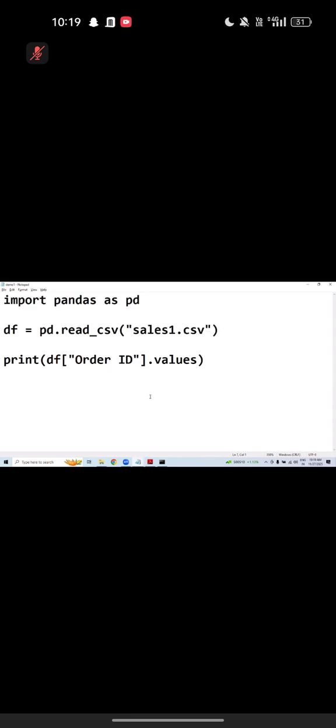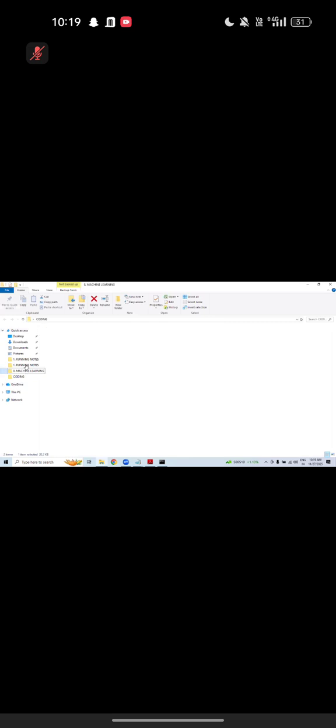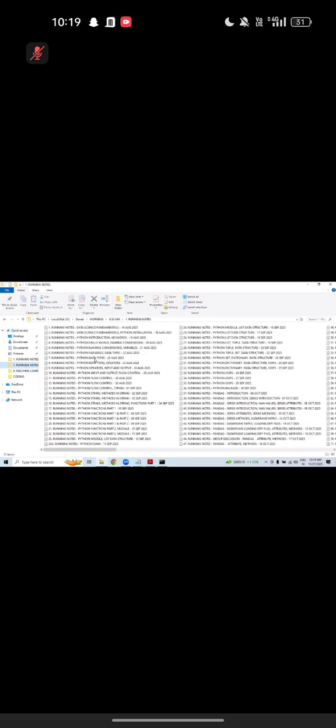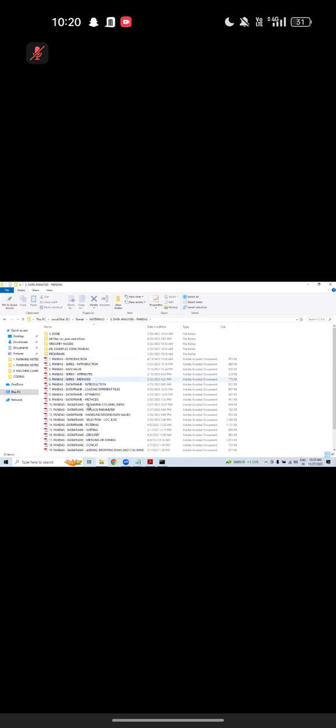For your kind information, I already covered the values attribute when I covered series attributes. That day I told you not to worry, one day I will cover it. Today is the time. Go back to the pandas topic, pandas series attributes. Look at the result actually.